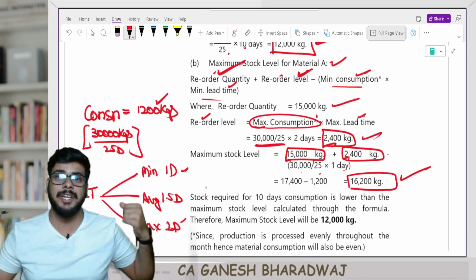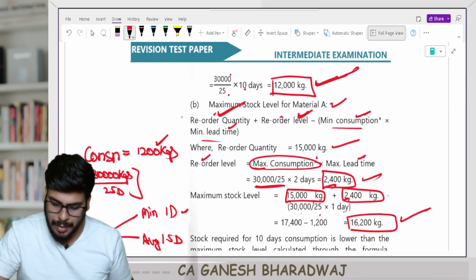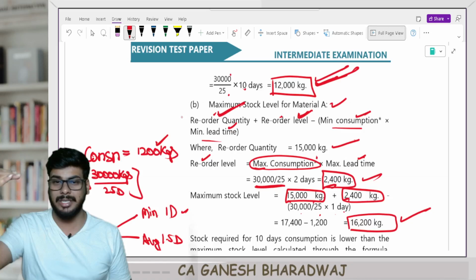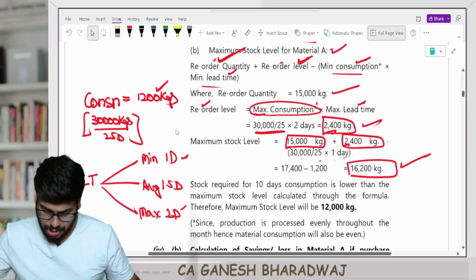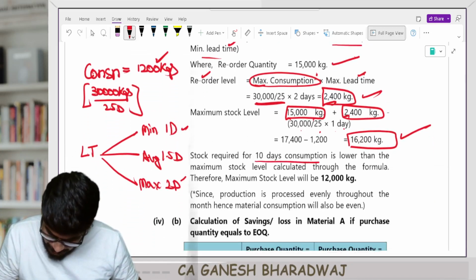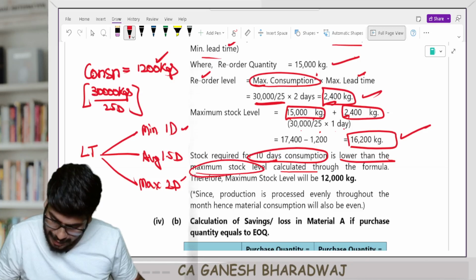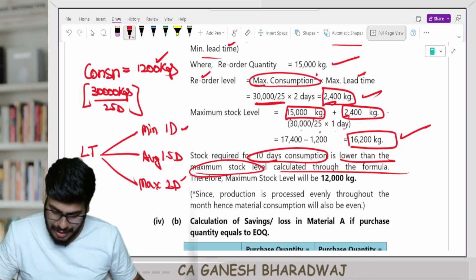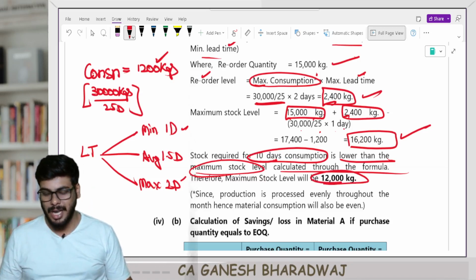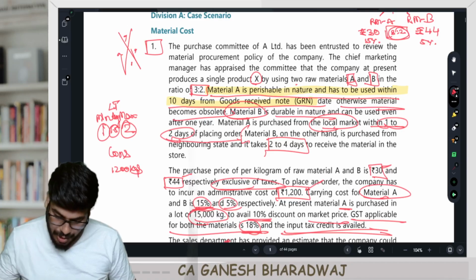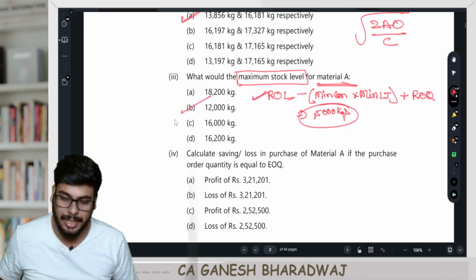But wait, this is a perishable commodity. No matter what, your stock level cannot exceed 12,000 kgs, because in this case, I can't hold beyond 10 days of my stock. The stock required for 10 days consumption, the restriction, is lower than the maximum stock level calculated through the formula. Therefore, the maximum stock level will be 12,000 kgs. The right answer is 12,000 kgs. Are you clear with this, guys?